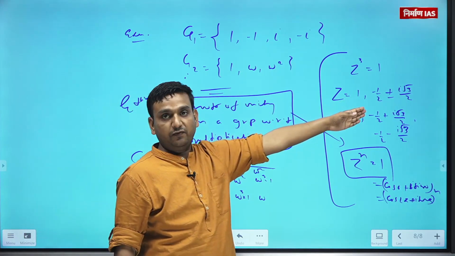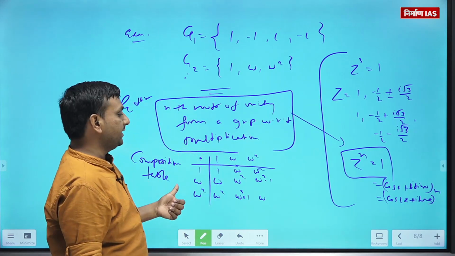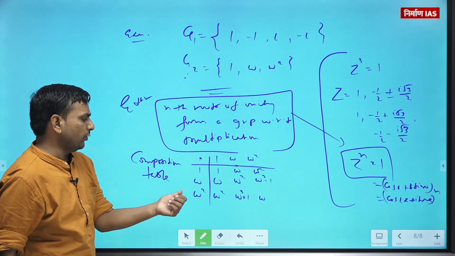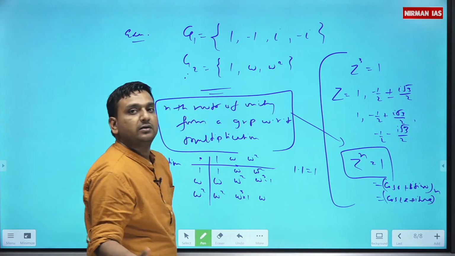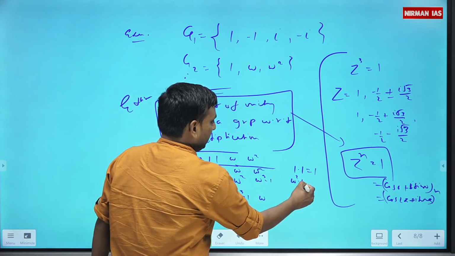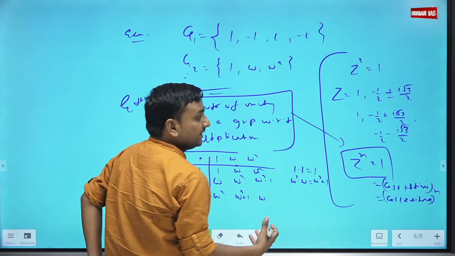Multiplication of complex numbers follows associativity. Identity done, closure done, associativity done, now inverse. Check it out. For 1, the identity, it is self inverse. For omega, if you multiply omega into omega square, you get omega cube, that is the identity.